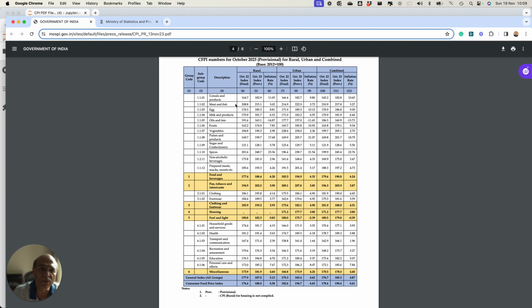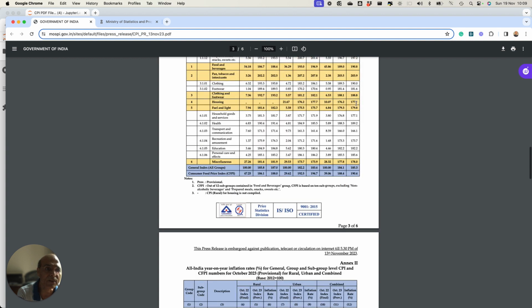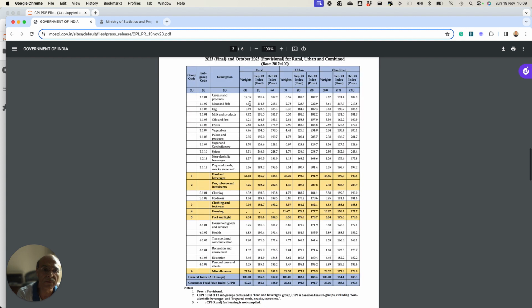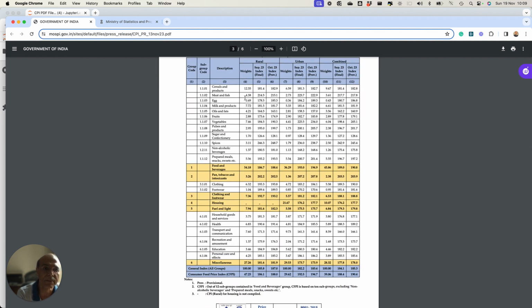What we have to know is the weight associated with that particular category. For example, cereals and products, even if the inflation rate is 10.65, we need to know the weightage of cereals and products in the overall general inflation, which is 12.55% here. Similarly, meat and fish is 4.38%. So what we have to do is that we are not interested.